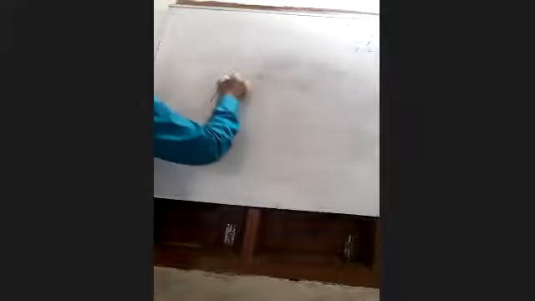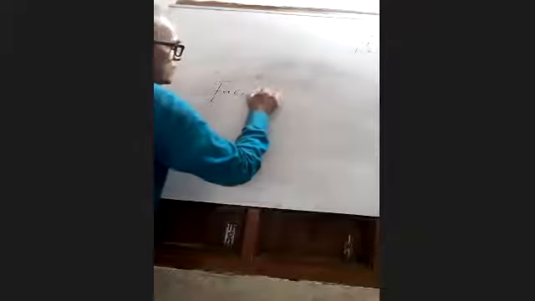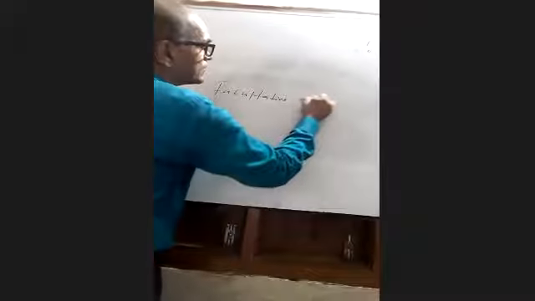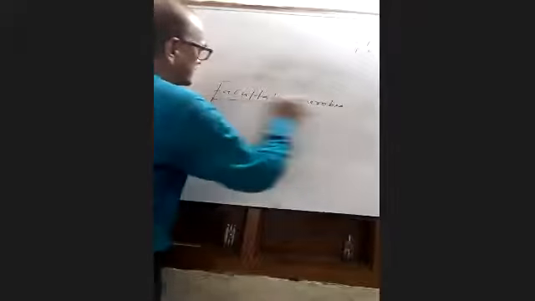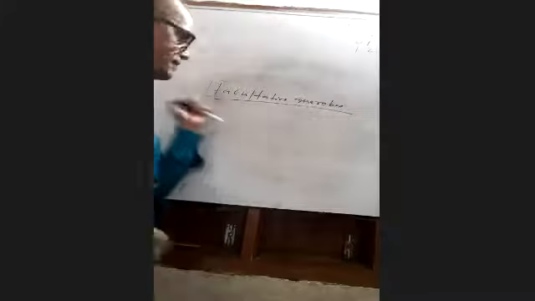Okay. Then some microorganisms can survive without oxygen, like archaebacteria. If there is no oxygen, they can survive. So they are also called facultative anaerobes. I have already told you that mycoplasma can survive without oxygen.